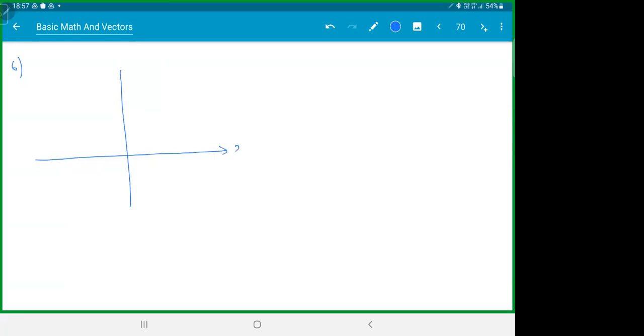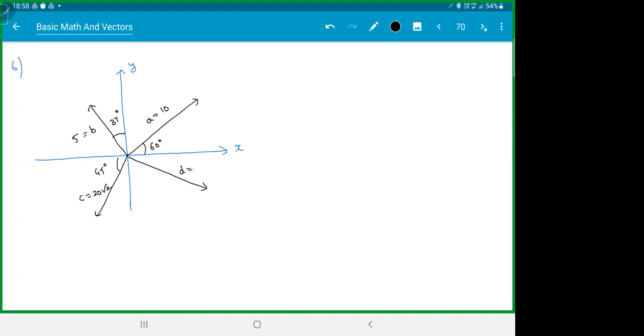So we have here x, y. We have a vector a, which is 10, and this angle is, let's say, 60 degrees. We have another vector b, which is 5, and let's say it's 37 degrees. We have another vector, 20 root 2, making 45 degrees. Let's call this c. So c's magnitude and angle are given. I have another vector d, which is, let's say, 15, making an angle of 53 degrees.